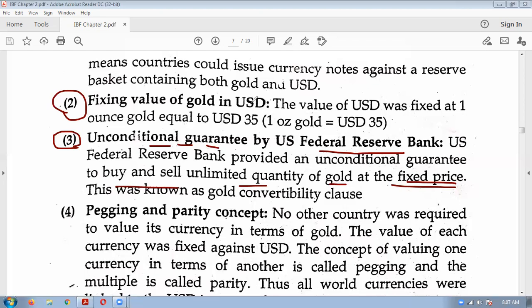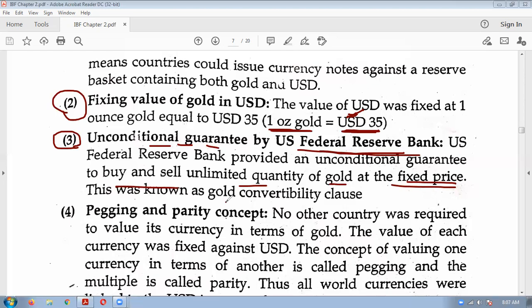So every country, if they are having a good gold reserve, it will be treated as equivalent to having US dollars, because the US dollar is the very important currency, as all the exchange transactions between all the countries will take place through the US dollar only. So if you are having gold, it is as good as having dollars. You sell the gold, you will get the dollars. And this guarantee was also given by the US Federal Reserve Bank: you sell us an unlimited quantity, we will buy it at a fixed price.